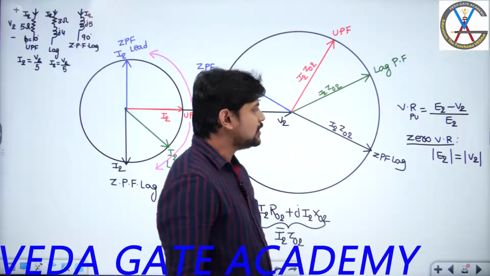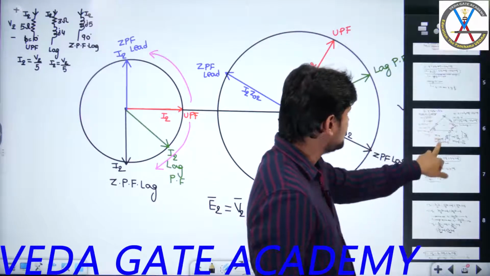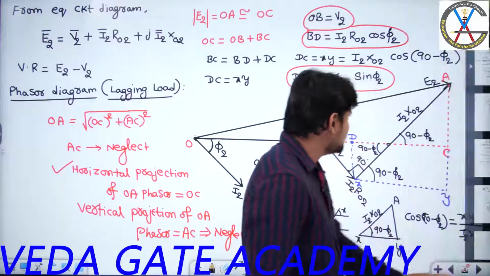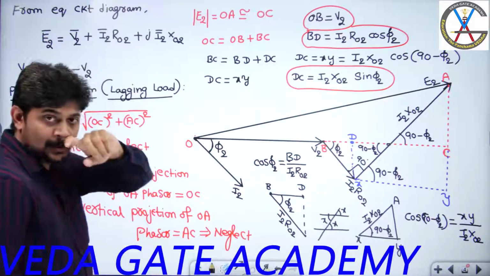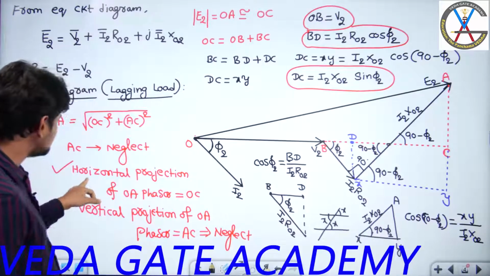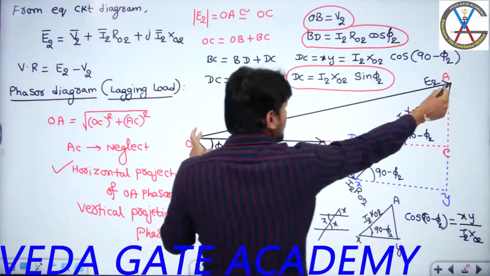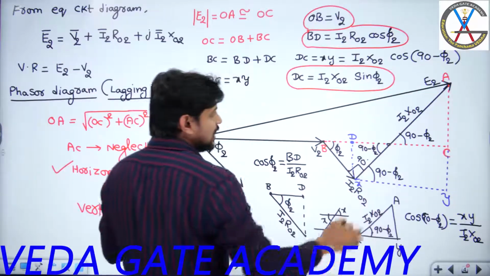In order to get E2 equal to V2, if you see the starting slides, while getting the expression for E2, or the formulas, what I have done is I have considered only the horizontal projection of OA. This is OA, I am considering only OC and neglecting AC.